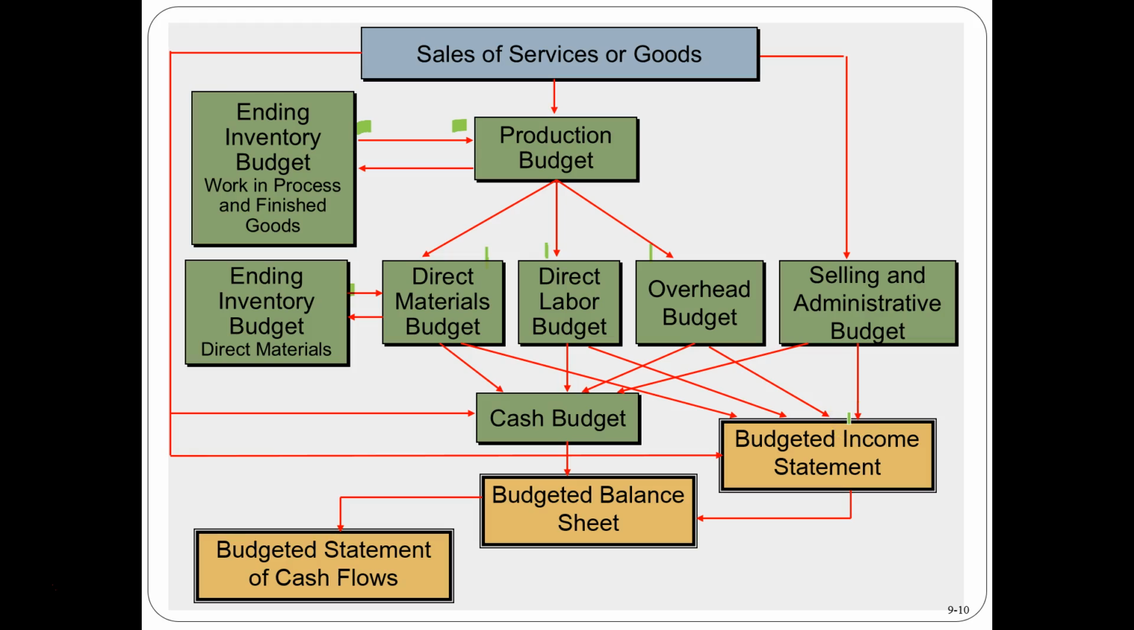Then we can create from that point the budgeted income statement, the budgeted balance sheet, the income statement once again being the period of time, how we're going to do over the period of time, the balance sheet once again being where we will be at the end of a specific time period, either a month or a year generally. And we will also have the budgeted statement of cash flows.